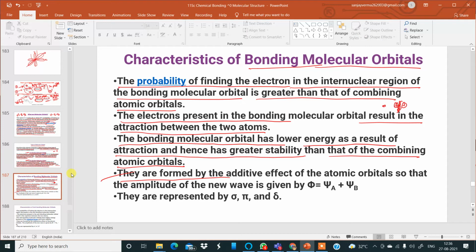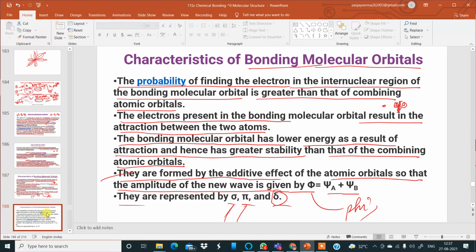They are formed by the additive effect of the atomic orbitals, so that the amplitude of the new wave is given by a new function psi equals psi A plus psi B. Now there are other bonding molecular orbitals also, represented by sigma, pi or delta. This delta I will hardly use. We'll use only sigma and pi in our syllabus.